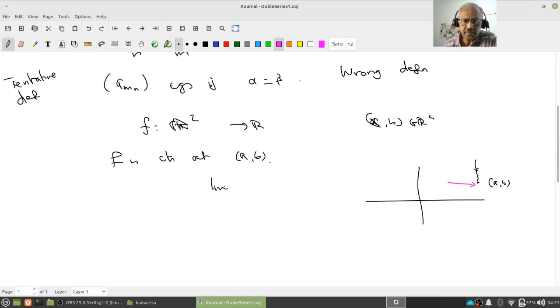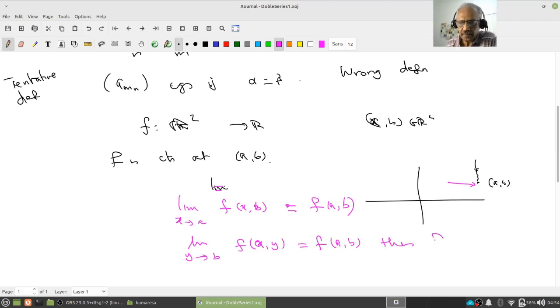So one way would be: the limit as x tends to a of f(x, b) equals f(a, b), and the limit as y tends to b of f(a, y) equals f(a, b), then f is continuous.